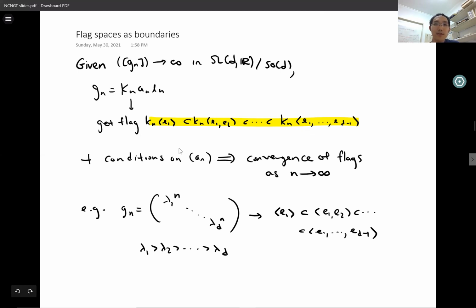If we impose some additional constraints on our matrices having to do with gaps between singular values, then there's a well-defined limit flag, meaning there's a single limit point in the space of flags for the sequence of flags as n goes to infinity. You can weaken these constraints slightly, and then you might have convergence not of the full flag, but only of partial flags, meaning, for example, the one-dimensional spaces might converge, and the (d-1)-dimensional spaces converge, but maybe these intermediate dimensional spaces don't converge.